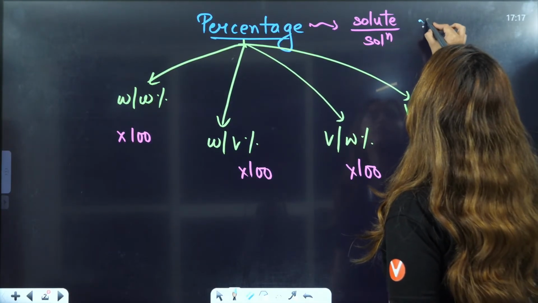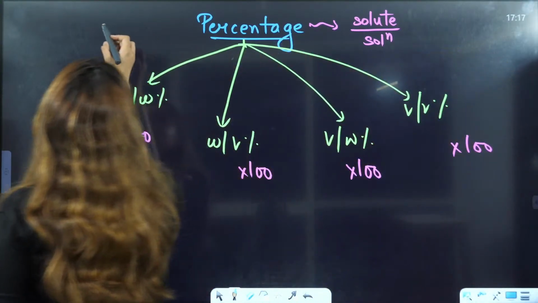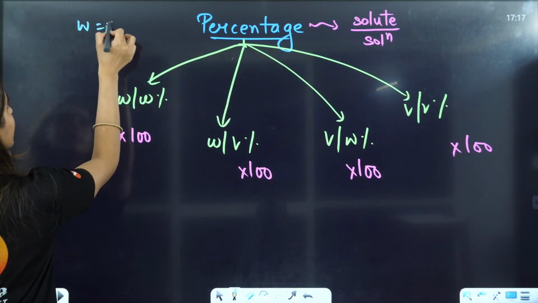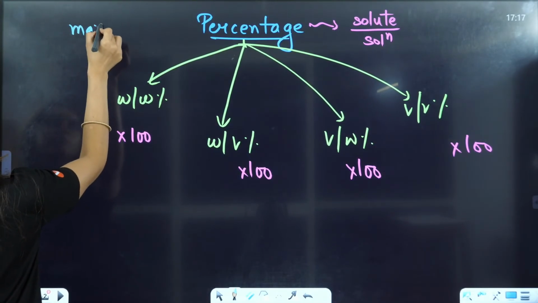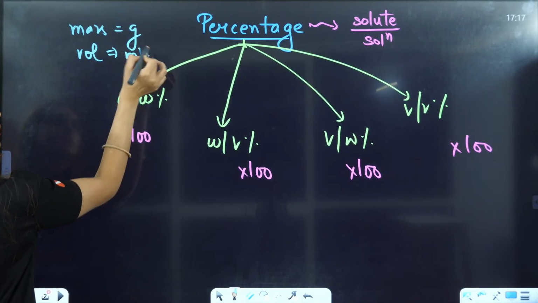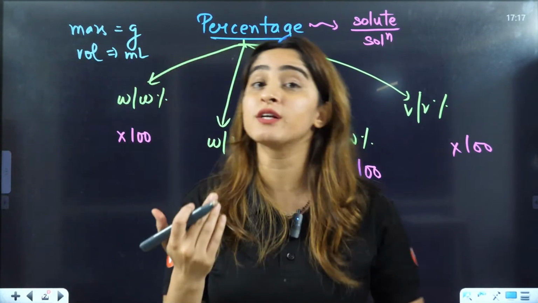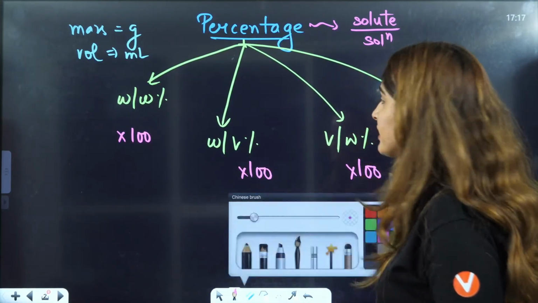Not solute, I would say take mass in grams. You can also write it here. You should always take mass in grams, right? And take, I'll just write it like this, take mass in grams and take volume in milliliters. Always take, because units also play a very important role, right? Now, how do you write the formula?